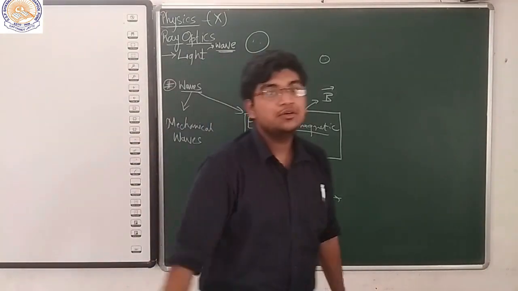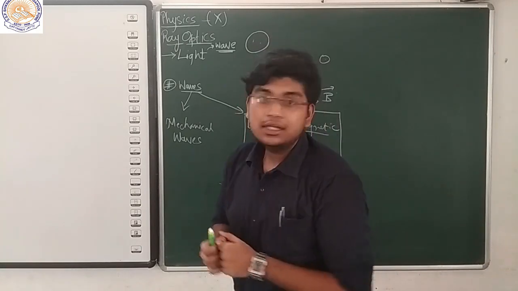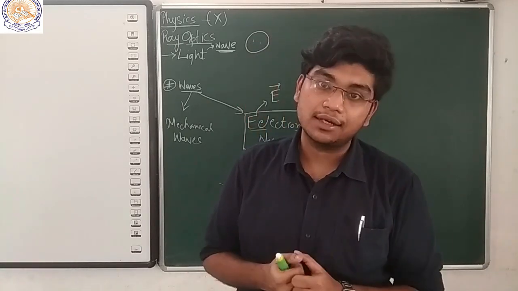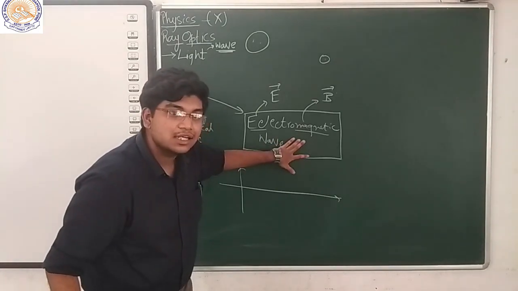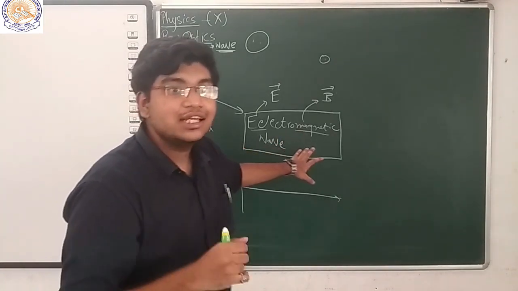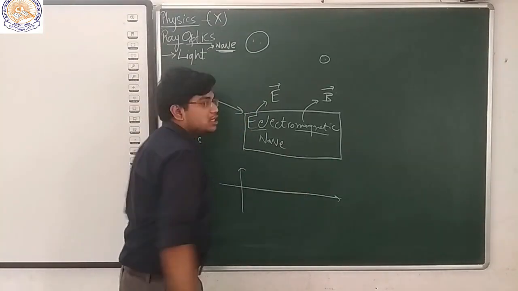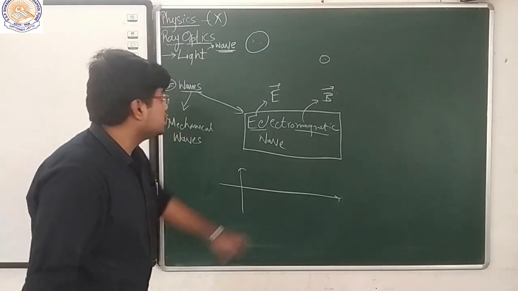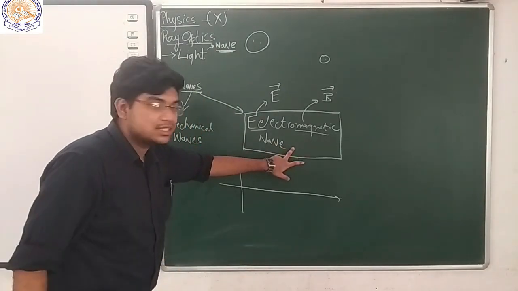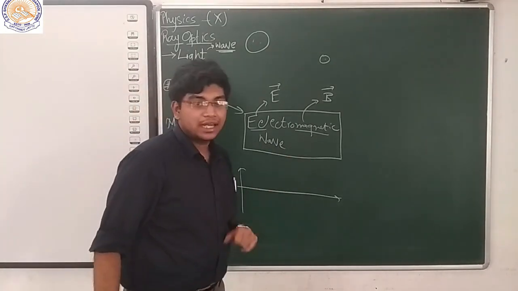We all know from our basics that a wave is created due to oscillation of particles. Here the oscillations are made by charges. It may be a positive charge, it may be a negative charge, it could be any charge, but due to the oscillation of those charges, we get a wave which is known as an electromagnetic wave.